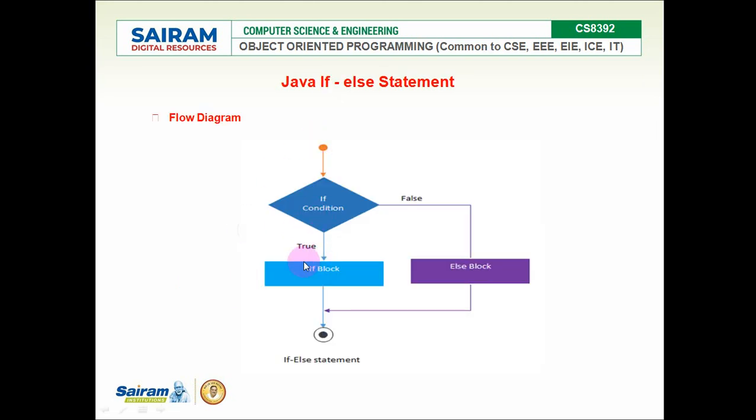So if the condition is true, this block is executed. If the condition fails, this block is executed. So in both cases, it is going to execute the next statement after the true part and the false part. Here it is very simple: if the condition evaluates true, this block will be executed; this is the true condition, and this is the false condition or else block.